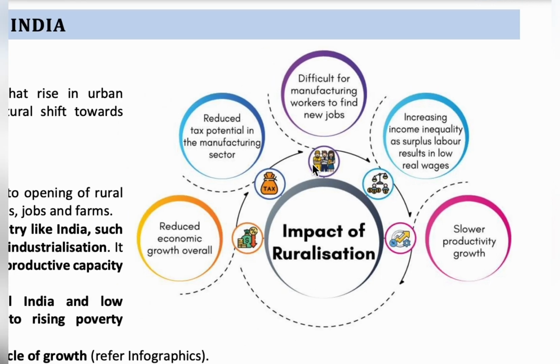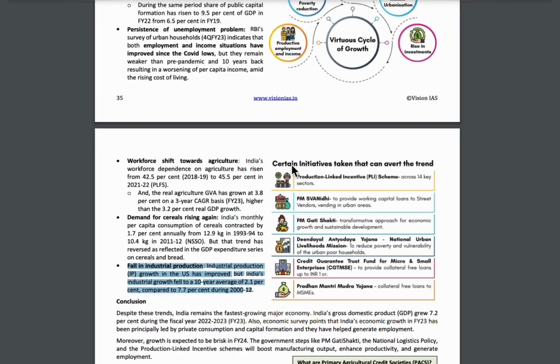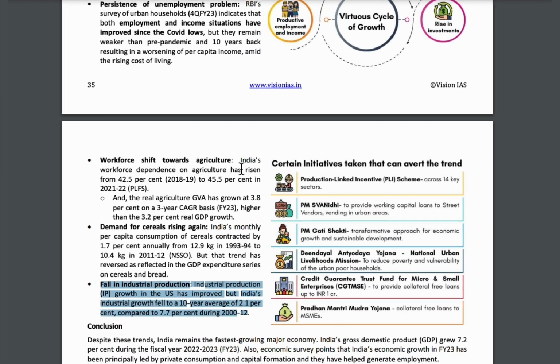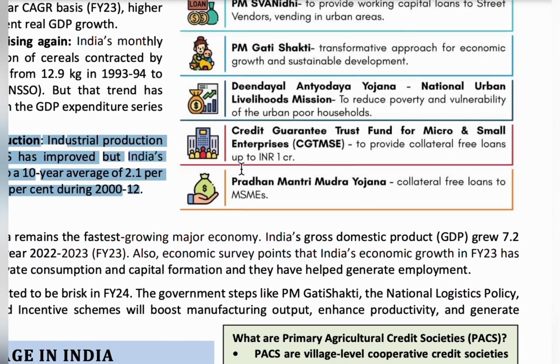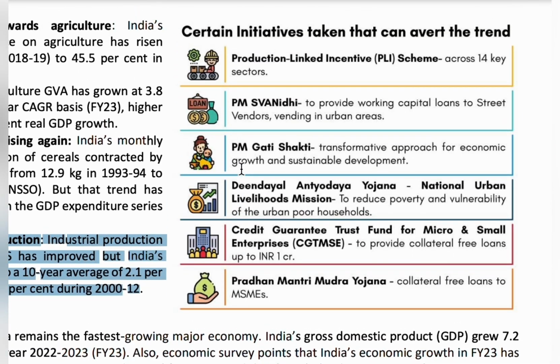So our government has introduced a few initiatives in order to cut down these problems. The first scheme is the Production Linked Incentive scheme, the PLI scheme. It focuses on developing industries and factories based on new and green technologies. Next is the PM Swanidhi program, which provides loans to street vendors in urban areas. Next is PM Gati Shakti, which provides multimodal transportation for economic growth and sustainable development.